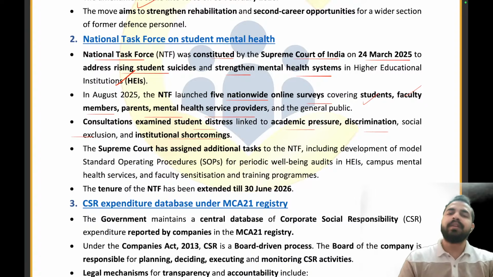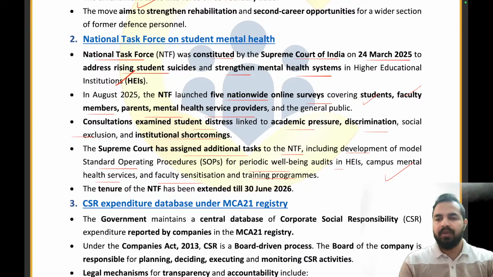So what exactly is the reason behind this, that the student took that extreme decision of committing suicide? We will be getting that out of these findings from these surveys only, right? So the Supreme Court assigned the additional task to the NTF, including the development of model standard operating procedures for periodic well-being audits in higher education institutions, campus mental health services, and faculty sensitization and training programs. So these are the different areas which are basically impactful, right?